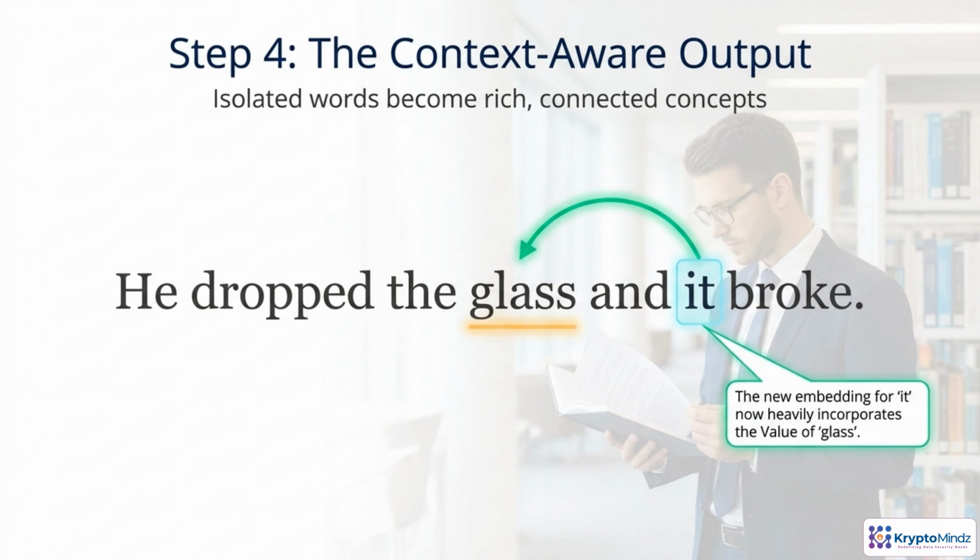Self-attention's real power is that it rewrites each token's meaning using its neighbors. In the sentence, "He dropped the glass and it broke," the word "it" learns to focus most strongly on glass. So the new embedding for "it" now encodes the glass that just fell, not some generic object. Stacking layers on top of this lets the model build richer, more abstract relationships over time.